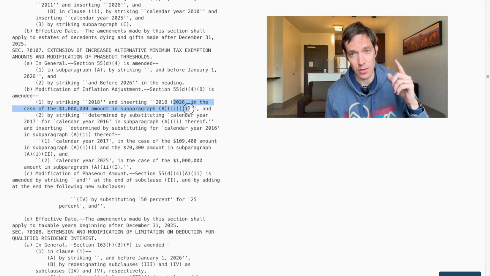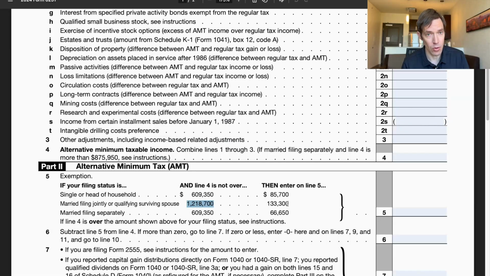All right, back to non-future version of me. What's more is the speed at which this exemption phases out is going to be twice as fast as previously. So previously, or I guess currently through 2025, this amount phases out at 25 cents on the dollar above that threshold. So as your income gets over that threshold, 25% of this exemption gets melted away as you go over that threshold, right? That's changing to 50%. So not only is the threshold going to be lower, but the speed at which the exemption melts away is going to be twice as fast.